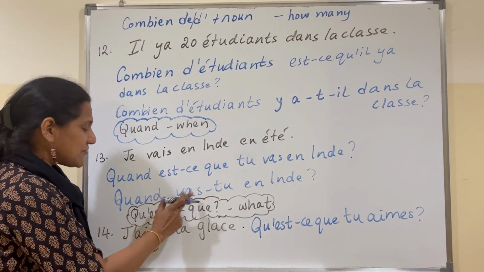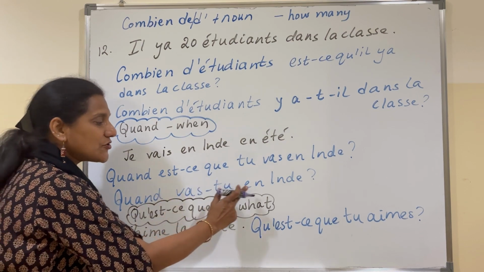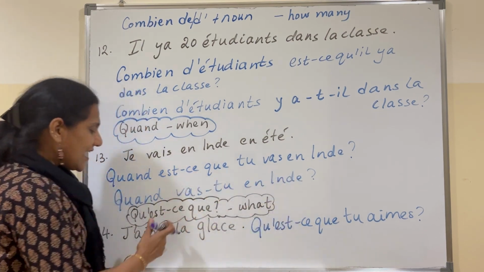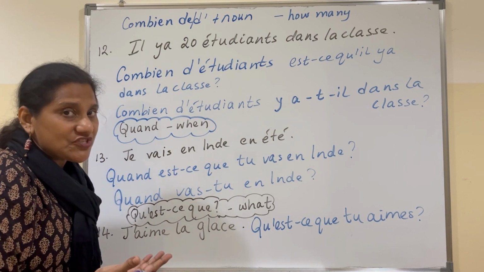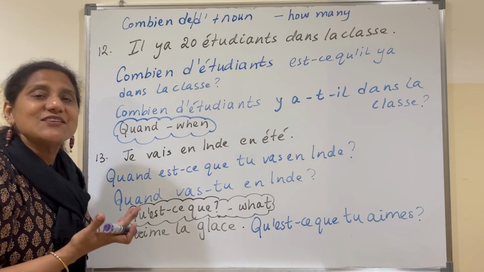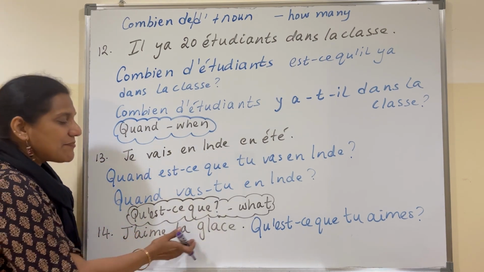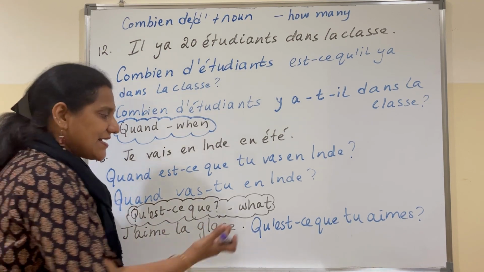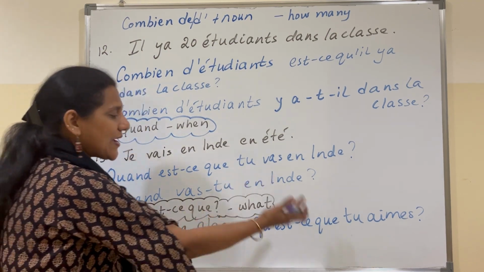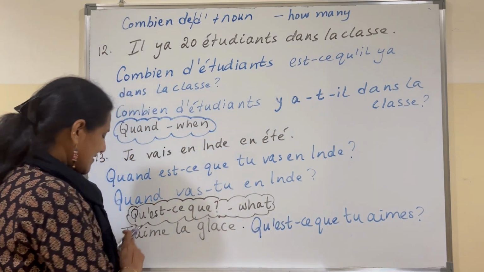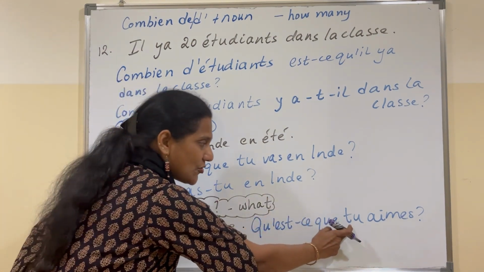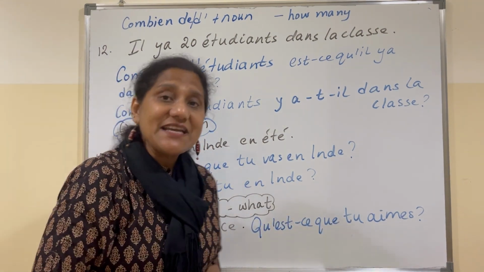I want to use inversion. Quand vas-tu en Inde? Now, we can also frame a question by asking qu'est-ce que, which means what. So, j'aime la classe. What do you like? Qu'est-ce que tu aimes? Write out qu'est-ce que. Now, the subject pronoun will be tu and write the corresponding verb.